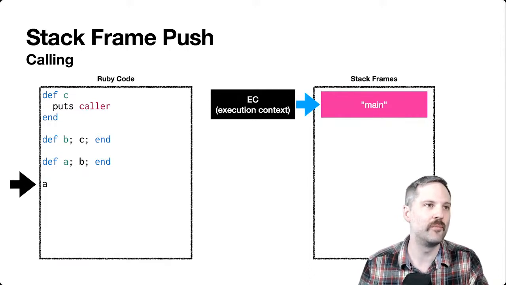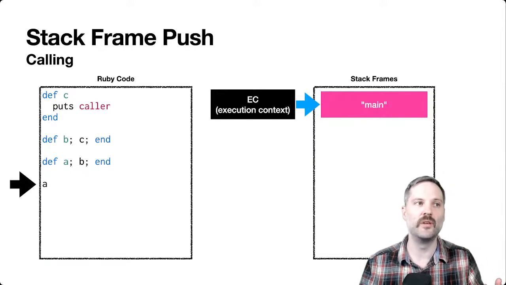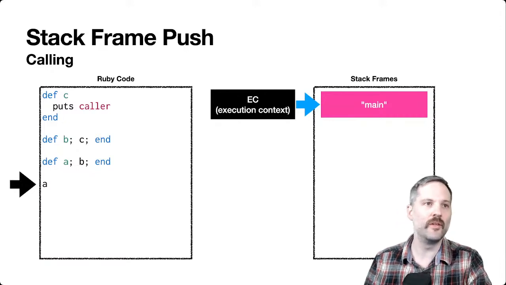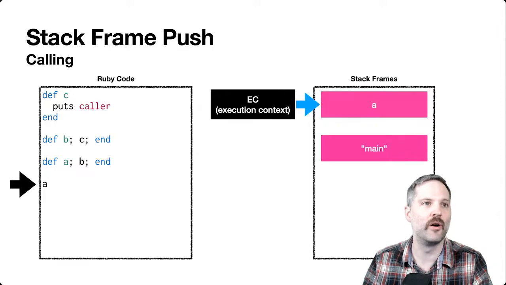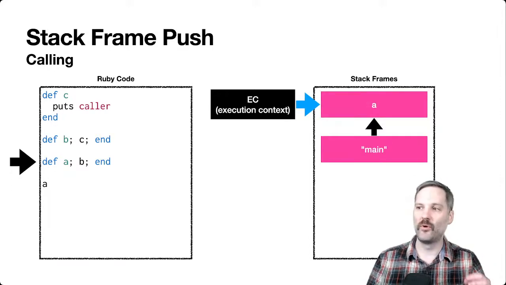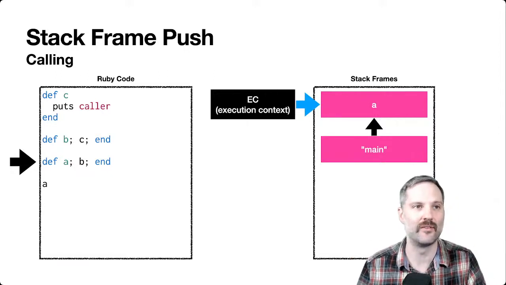So let's take an example here. We have method A that's calling B, that's calling C, and then we print out the stack. The way this works internally is we push the stack frame A, and this push happens before we actually enter A, which is kind of important.